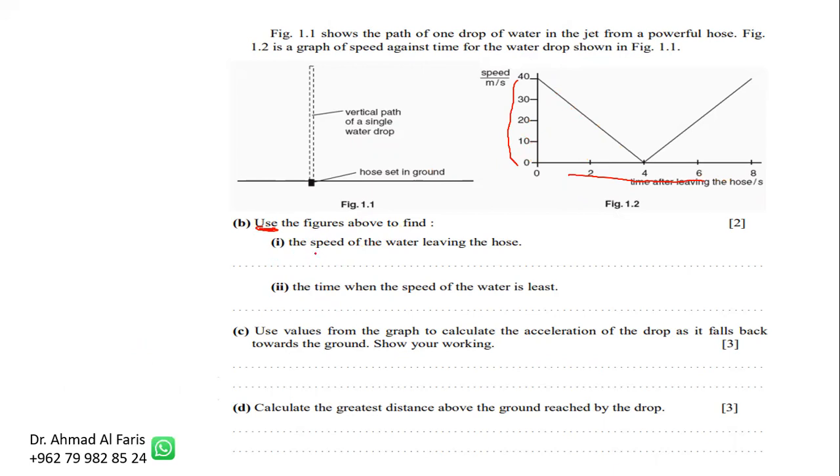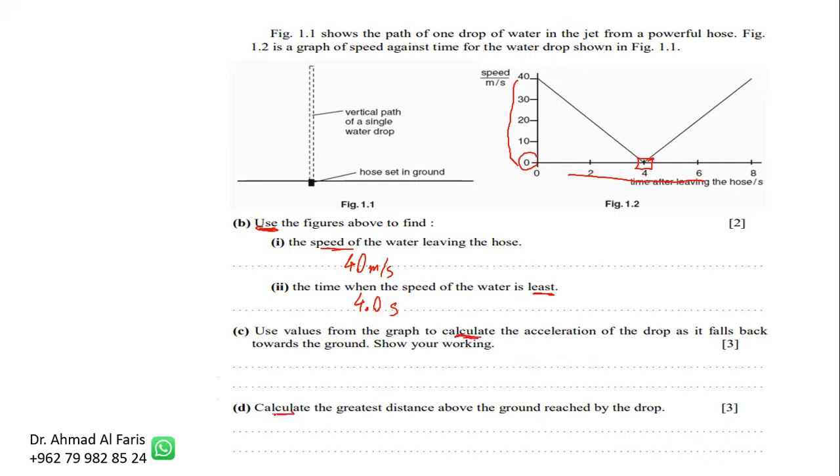Use the figure above to find the speed of the air leaving the hose. The speed leaving the hose, initially, was 40 meters per second. At the time when the speed reaches the least speed, which is 0 meters per second, it was at 4 seconds, when it reached the maximum height. So we write 4.0 seconds, two significant figures. Use the values from the graph to calculate, not to estimate.